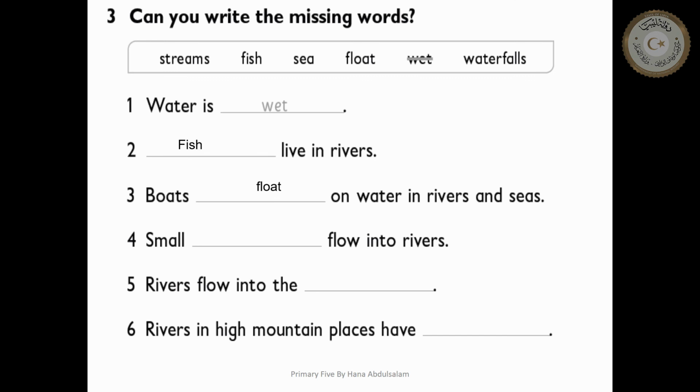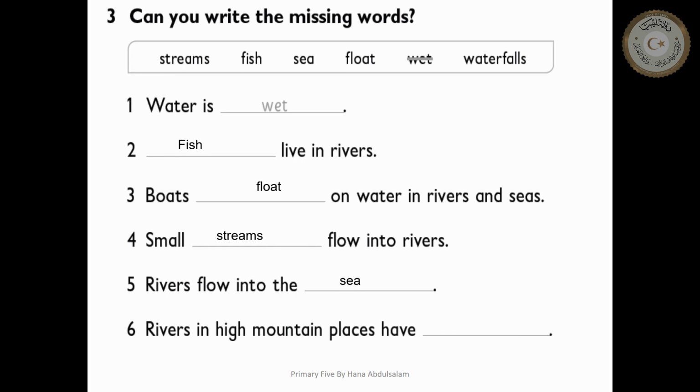Boats float. Float is the opposite of sink. If you put a car on the water, in a river or a sea, what happens to the car? It sinks down. But a boat or a ship floats on the water in rivers and seas. Number four, small streams flow into rivers. Number five, rivers flow into the sea.